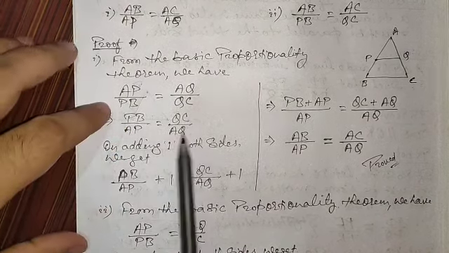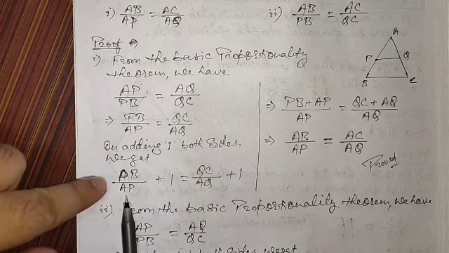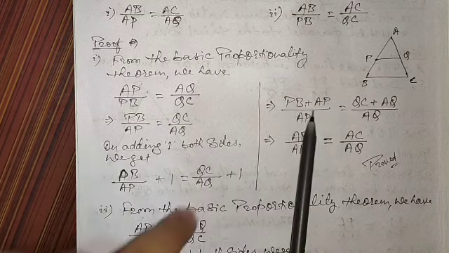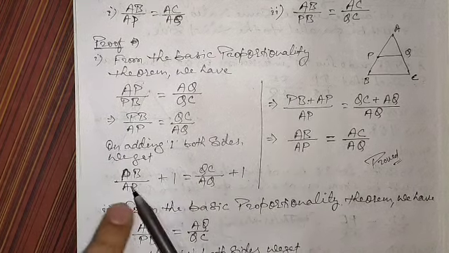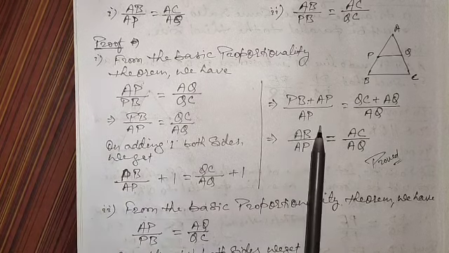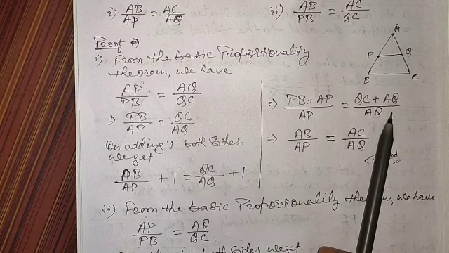Now on adding 1 both sides, we get PB plus AP divided by AP is equal to QC plus AQ divided by AQ.